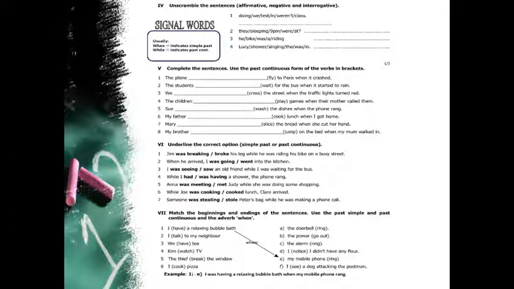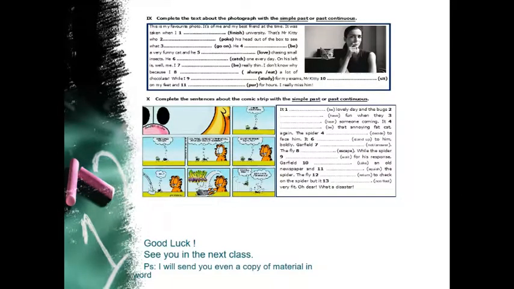You have to use the past simple and past continuous and the adverbs when. Exercise 9, you have to complete the text about the image or the photo with the simple past or past continuous. This is a very advanced exercise. And exercise 10 deals with a comic strip with simple past or past continuous.